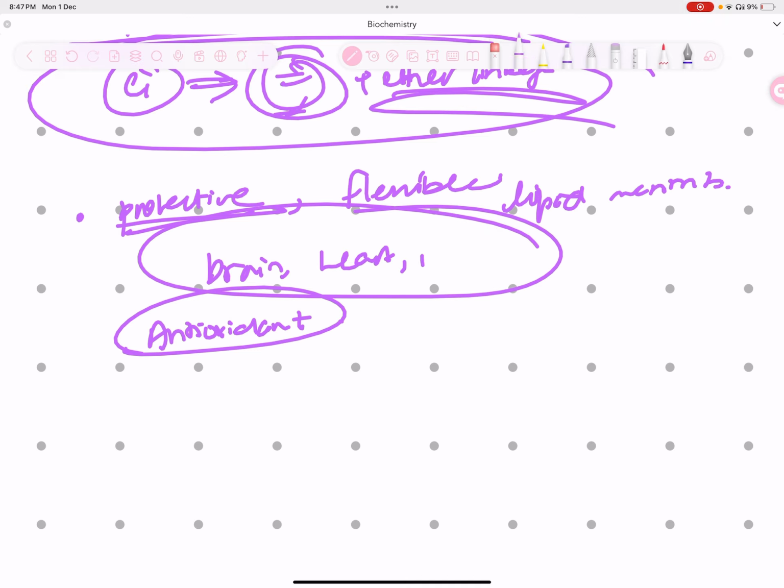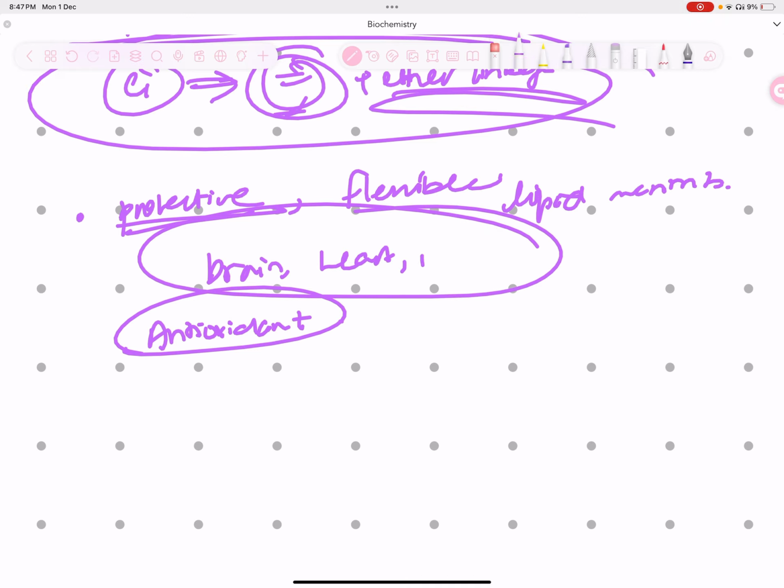When the fatty acid at carbon 1 of a glycerophospholipid is replaced by an unsaturated alkyl group attached by an ether rather than an ester linkage to the core glycerol molecule, an ether phosphoglyceride known as plasmalogen is produced. Also, if you can recall from the synthesis, it is given the name alkenyl because the ether linkage at the first carbon has a double bond. So plasmalogens: a protective, flexible cell membrane with antioxidant properties.